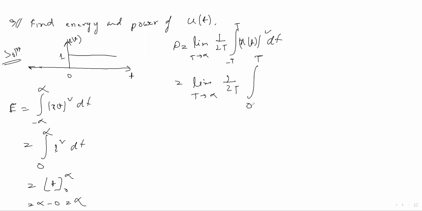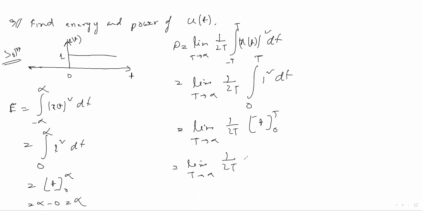So we only take from 0 to t, 1 square dt. Limit t tends to infinity, 1 by twice t, this integration will give t minus 0, means t. So this t cancels. There is no t term left where we can put t equal to infinity. So ultimately it will give 1 by 2, which is a finite number.